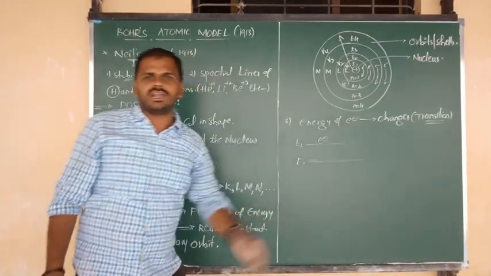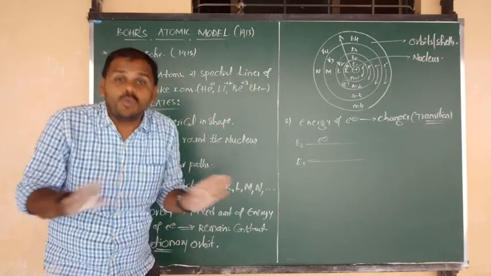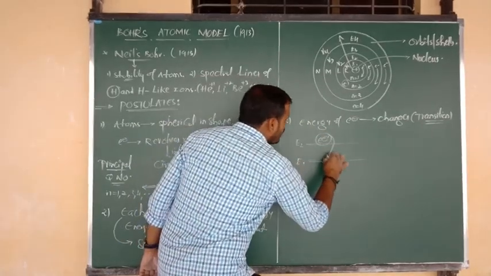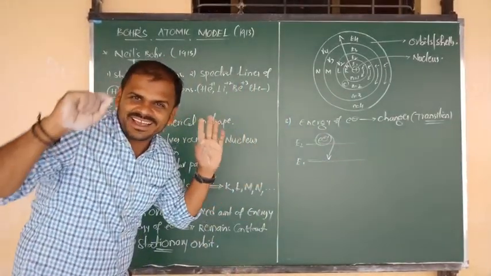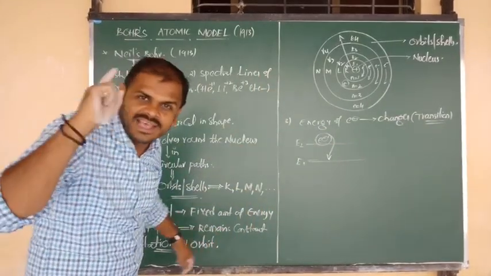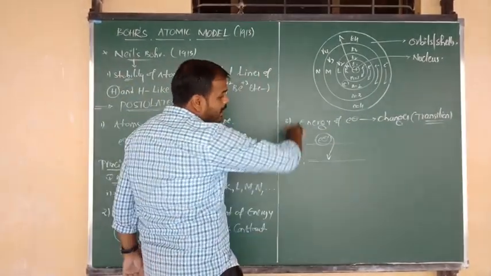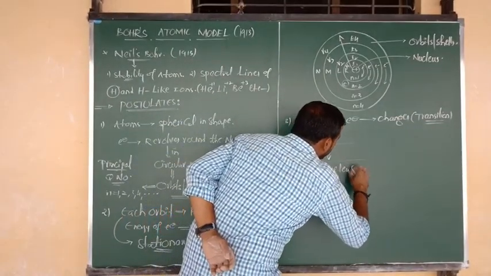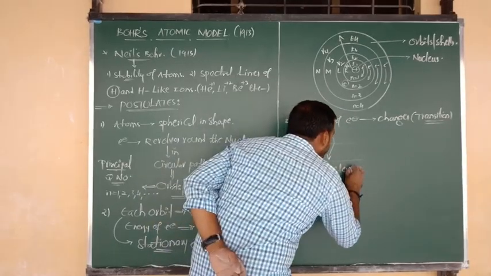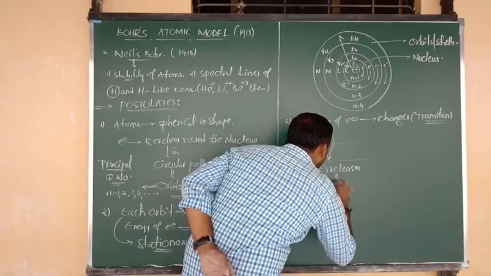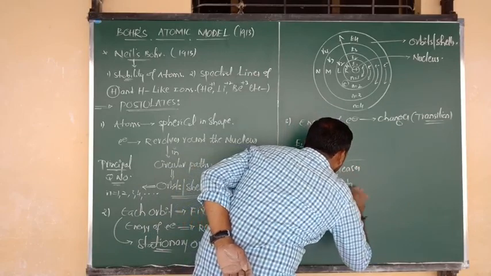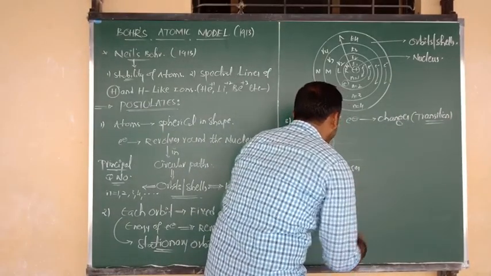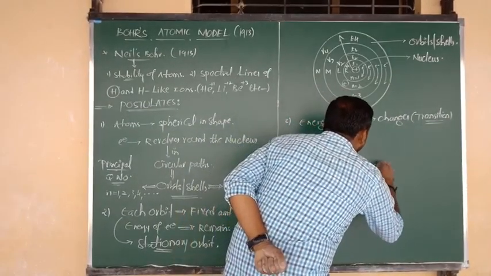An electron in a particular energy level does not change its energy, but when that electron jumps from a higher orbit to a lower orbit, as I told you yesterday, during the process of de-excitation, energy is released. Energy is released in the form of quanta.